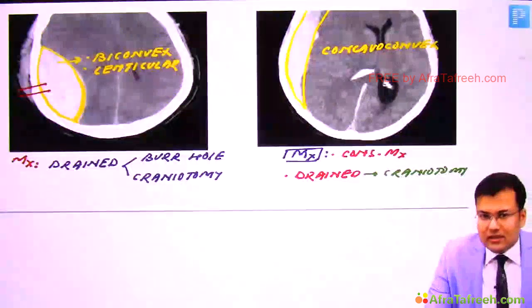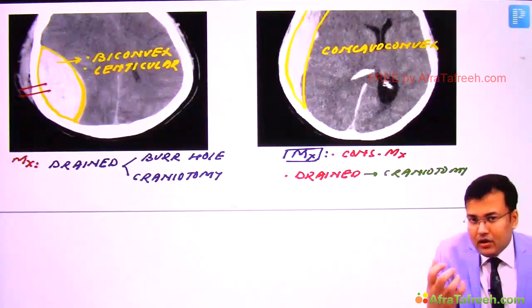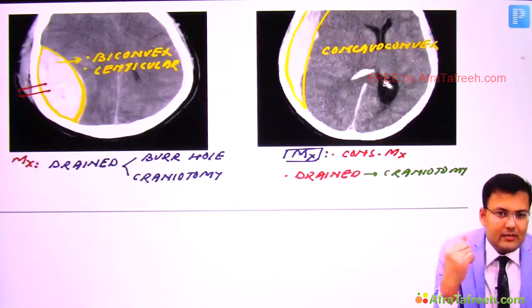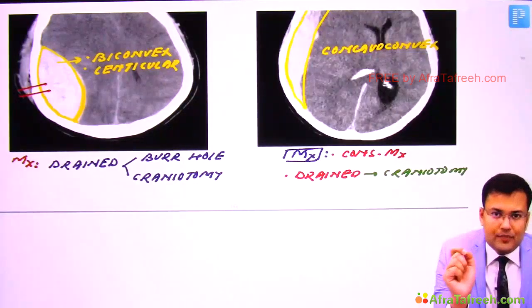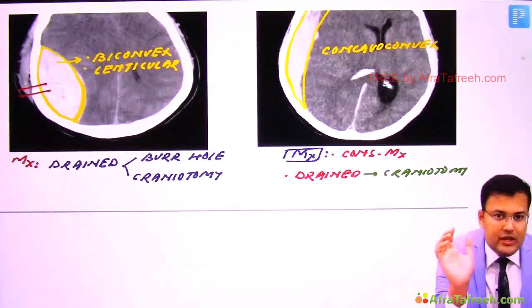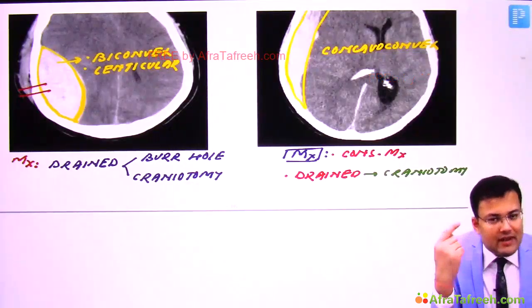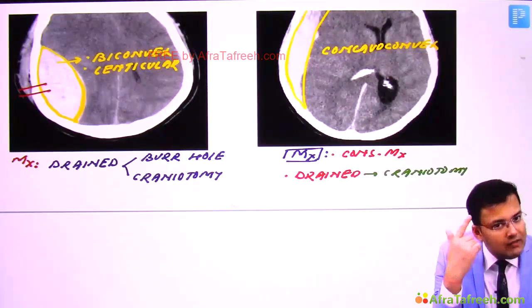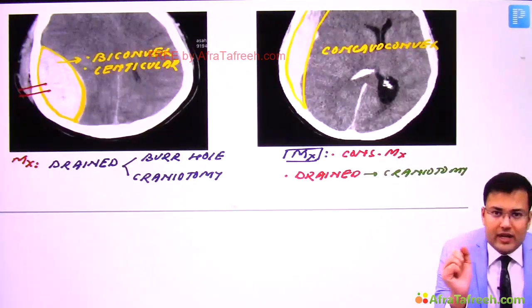Okay. Once in AIIMS, this question was asked that there is a patient of head injury who fell unconscious, and you have to create a burr hole because you suspect that there is some kind of hematoma. So where are you going to create the burr hole, right? Generally, the burr hole should be created close to the pterion. On which side? On the side of hematoma. If NCCT is available, you know on which side the hematoma is. So very close to pterion, you are supposed to create a burr hole.